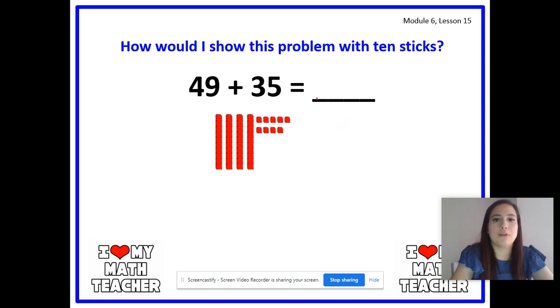So, our second part is 35. What is our second part? Get ready. Yes, 35. How many tens and how many ones in 35? Get ready. Very good. 3 tens, 5 ones. So, draw sticks for your tens. Get ready. 1, 2, 3. And they should be right under your other tens.